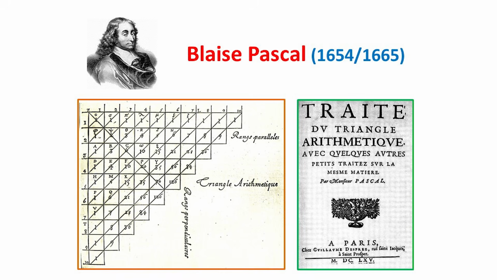Many other versions appeared in Europe from the 16th century onwards, but it was Pascal who gave the first modern treatment of the numbers C(n,k), explaining the different ways in which these numbers can arise. His version appeared in his Treatise on the Arithmetical Triangle, which was written in 1654 and published posthumously in 1665.